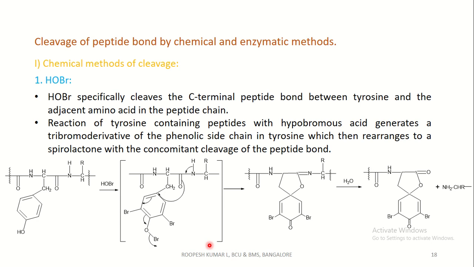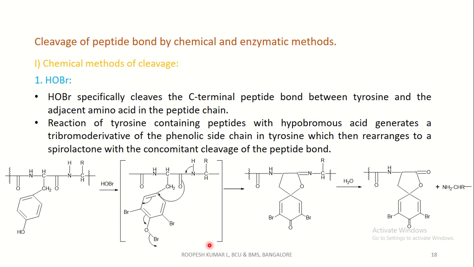Hypobromous acid specifically cleaves the C-terminal peptide bond between a tyrosine and the adjacent amino acid in the peptide chain. That is, it cleaves specifically the carboxyl group of the tyrosine and the amino group of the adjacent amino acid in the peptide chain.